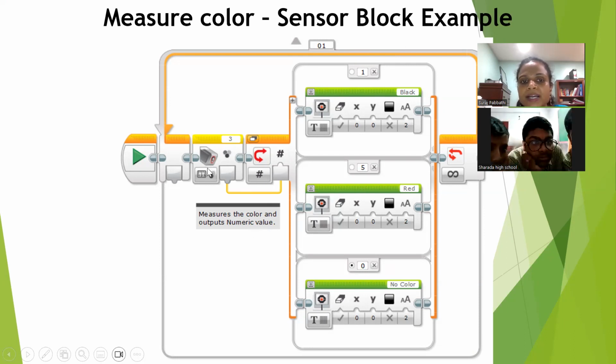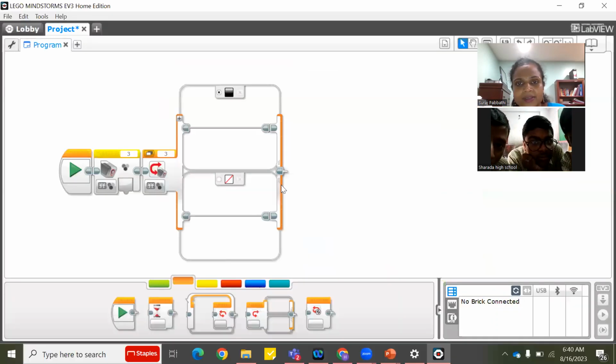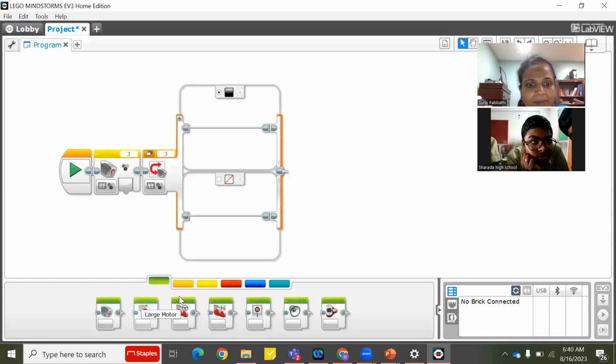When you select measure color mode, it will read the color and store the output here. And this output is sent over here. And I can send it anywhere I want. Like this is the block I can send. I can also send it to move steering.